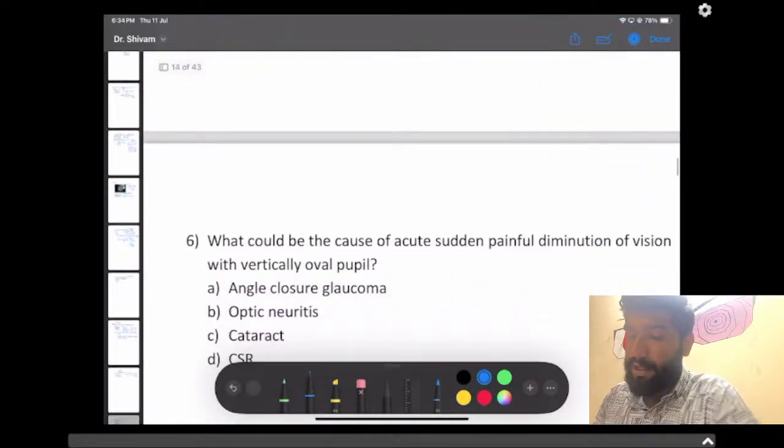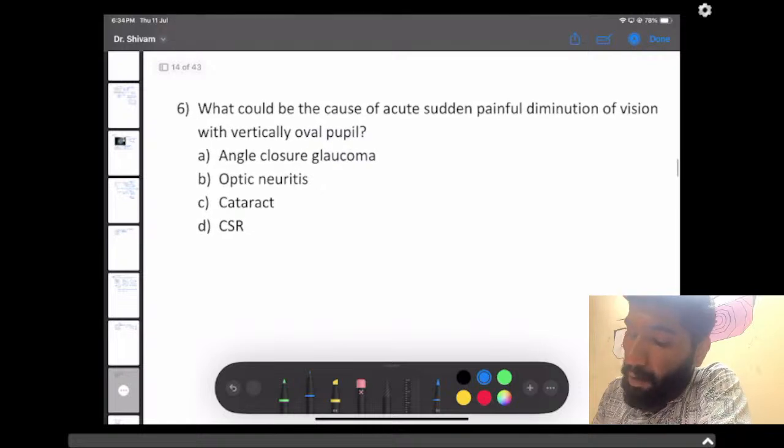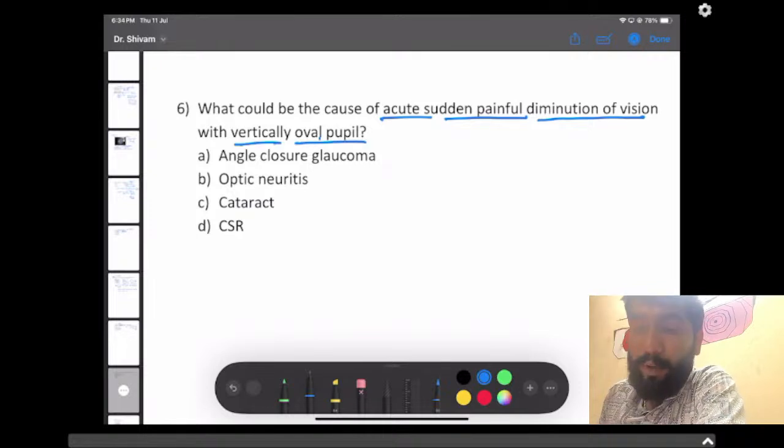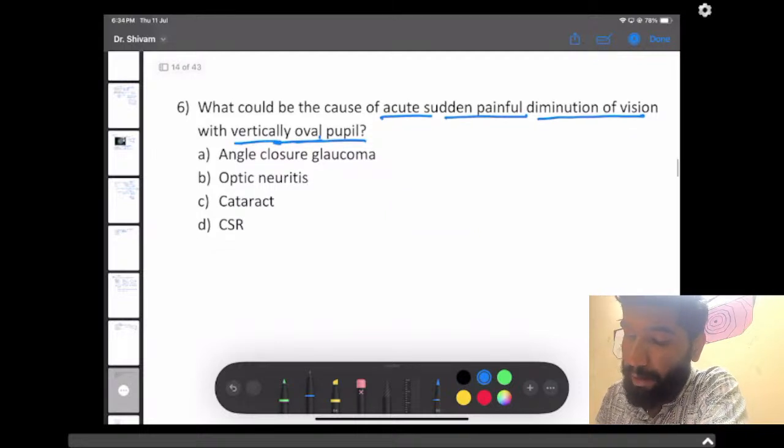Okay, the next question. What could be the cause of acute sudden painful diminution of vision with vertically oval pupil? As we can all see, there is an acute sudden painful diminution of vision, and as mentioned, it is vertically oval pupil. The answer should be angle closure glaucoma.